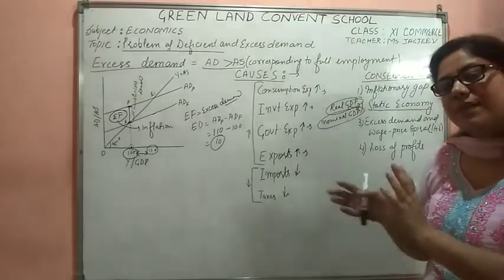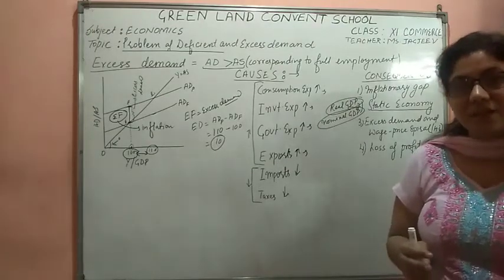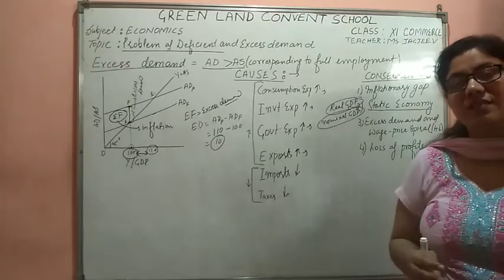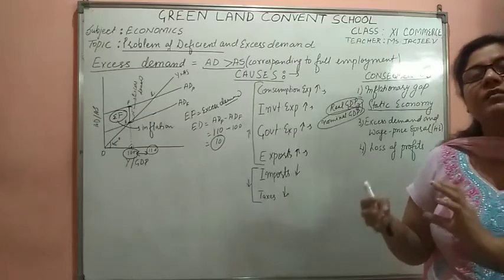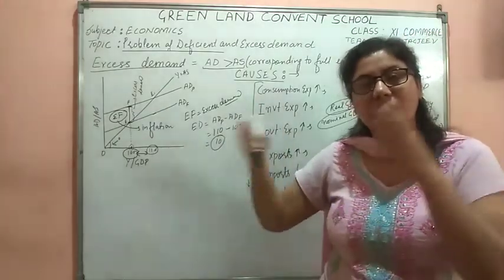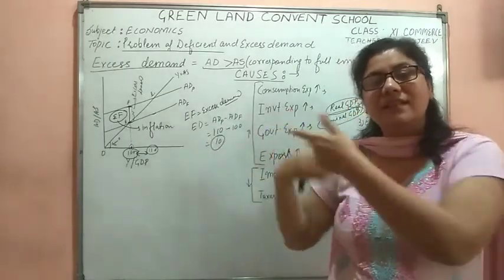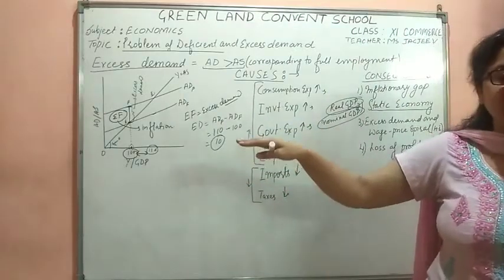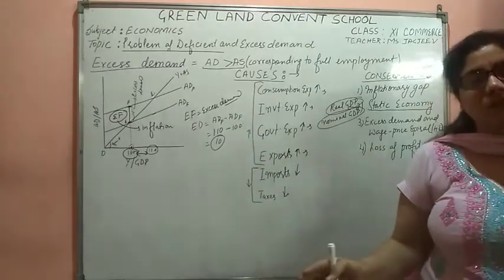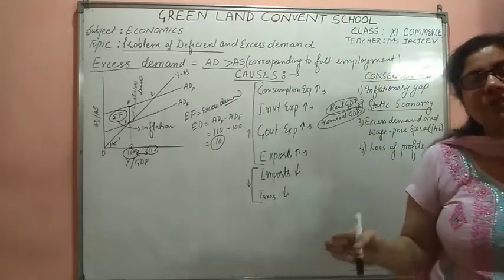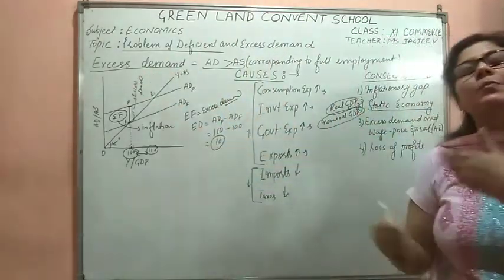So when the factors of production become costly, in the case of labor, the wages will shoot up. Due to the rise in wages, the cost of production will rise, and the product will be sold at a higher price. More cost of production means that the prices will shoot up. When things are sold in the economy at higher prices, there is a situation of inflation. Due to the inflation, again the labor will ask for more wages. Due to the higher wages, again the cost of production will rise, again the prices will rise, and this becomes a spiral.